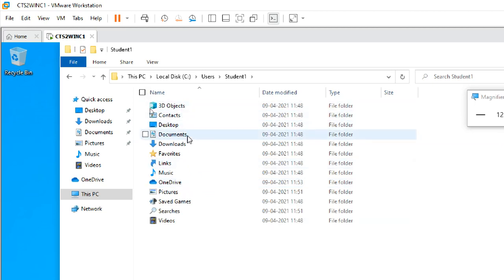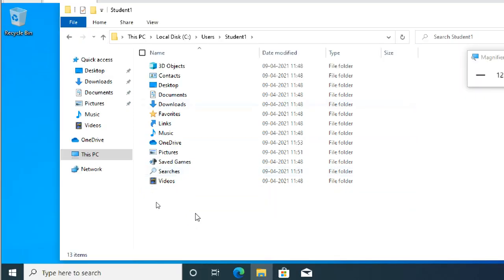Contacts, desktop, documents, downloads, favorites, links, music, OneDrive, pictures, saved games, searches, and videos. These are the profile data folders of student 1.